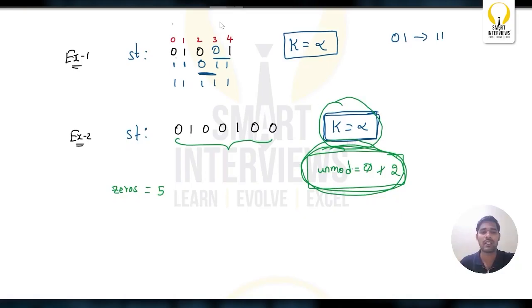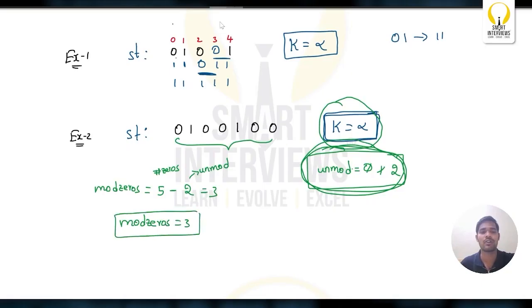So I will subtract 5 minus unmodified zeros, nothing but 2. This is nothing but total zeros, and this 2 is nothing but unmodified zeros. So this is nothing but modified zeros. How many zeros can you modify? 3. So modified zeros is equal to 3. So if you have k equals infinite operations, you can modify all these 3 zeros to 1.